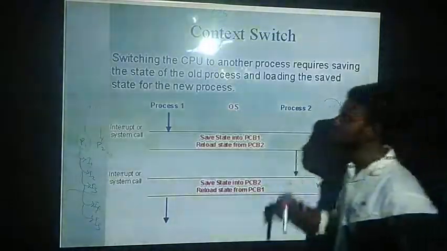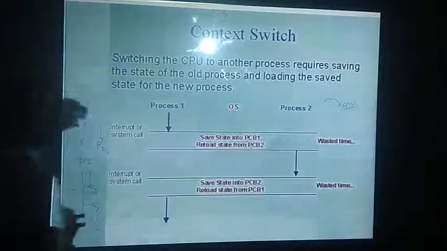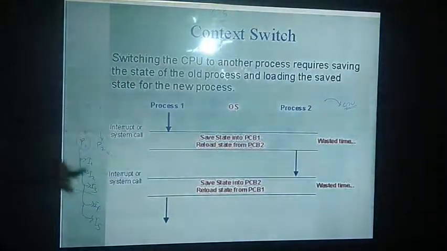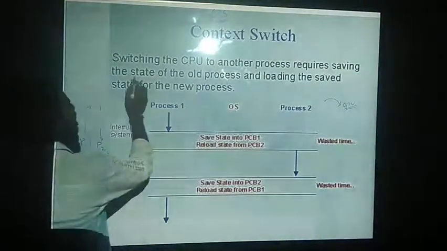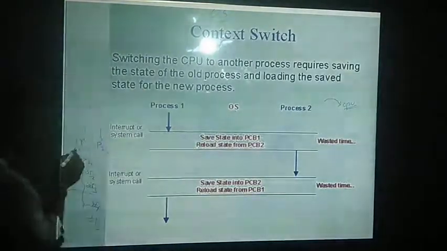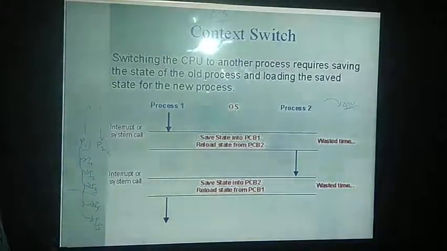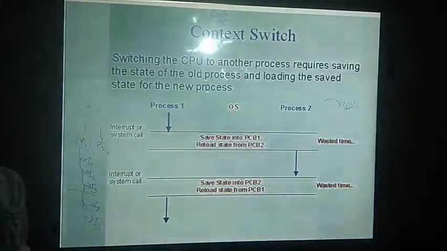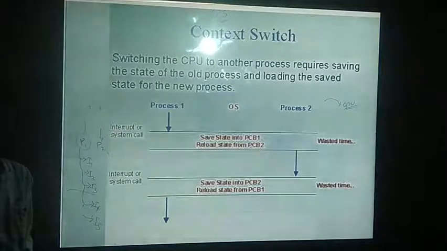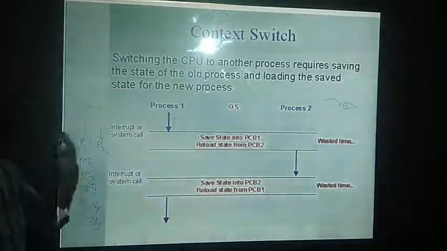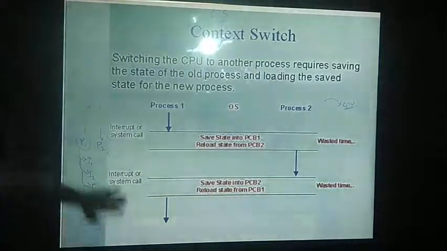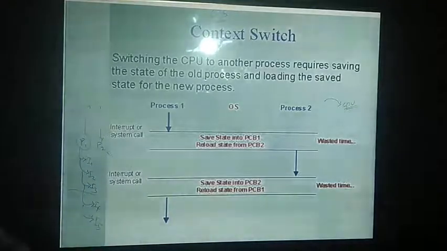When we take the process out of the processor, we will be storing the data related to the process. What will we store? The state of the old process, the state of the P1 process. In a state, what we store is the process ID, up to what extent we have done, and up to what resources we have utilized. Everything about this particular old process will be stored.